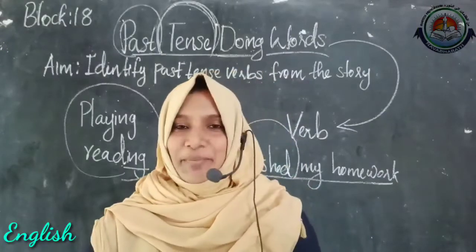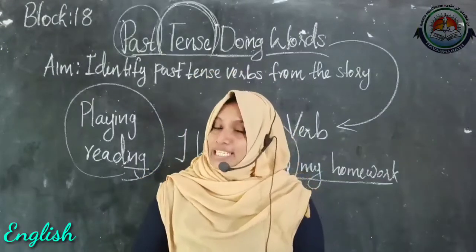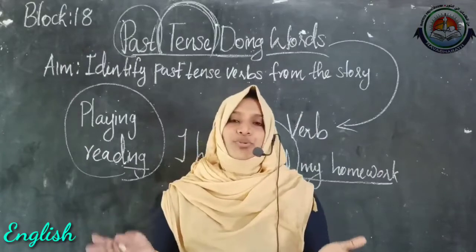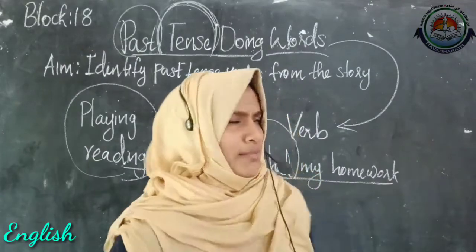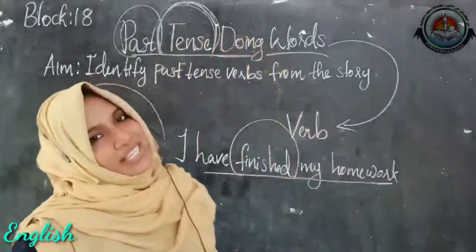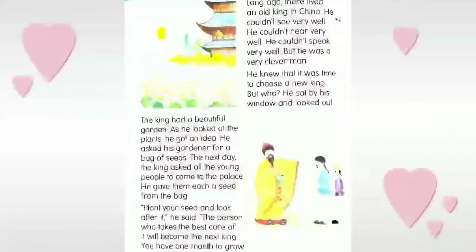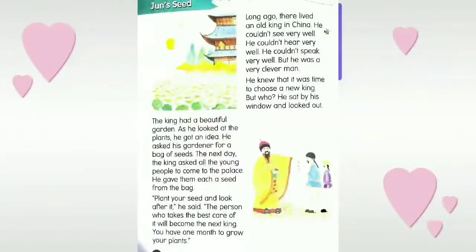Okay, so dears, please open your English content book, page number 2, June Seed, to learn something more about this past tense doing words. Now, let's read the first paragraph of the story. Long ago, there lived an old king in China. He couldn't see very well. He couldn't hear very well. He couldn't speak very well. But he was a very clever man.